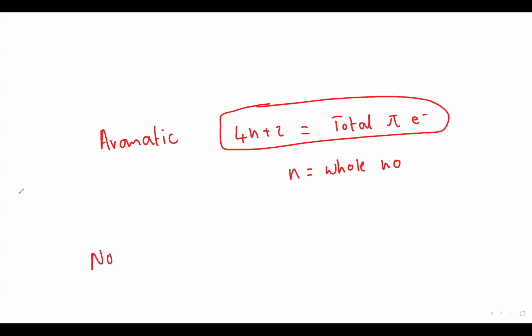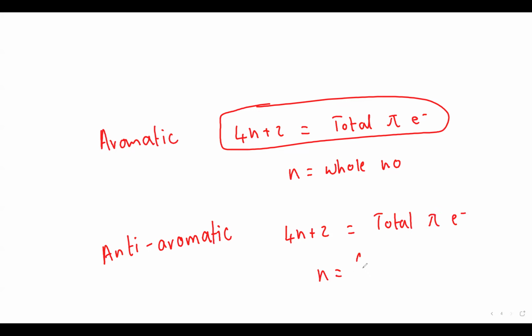For non-aromatic and anti-aromatic, it is the same: write 4n+2 is equal to the total pi electrons, but n will be a fraction.